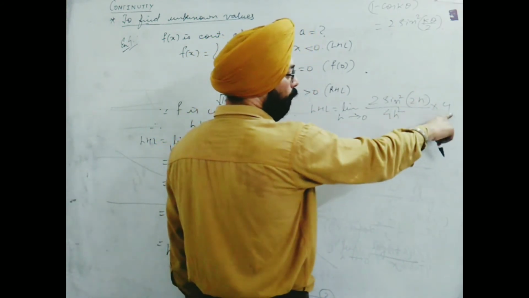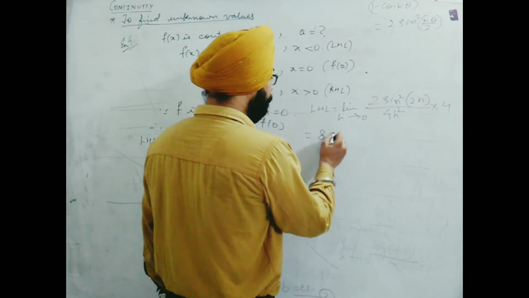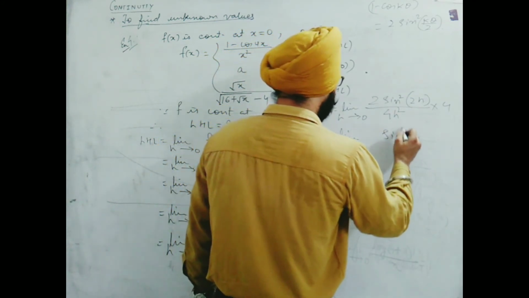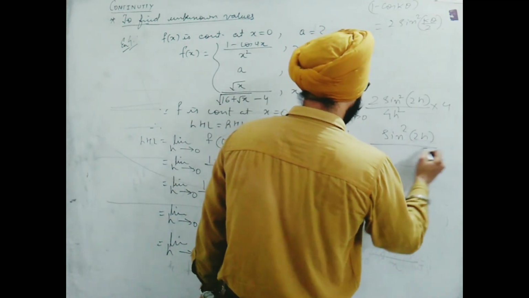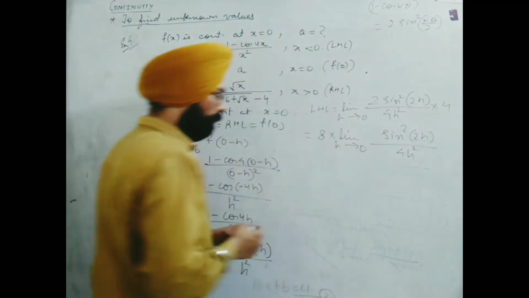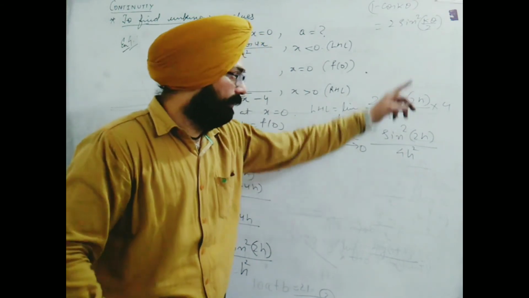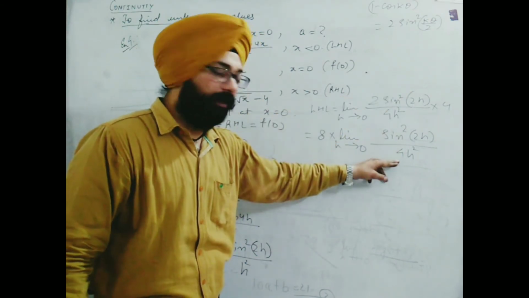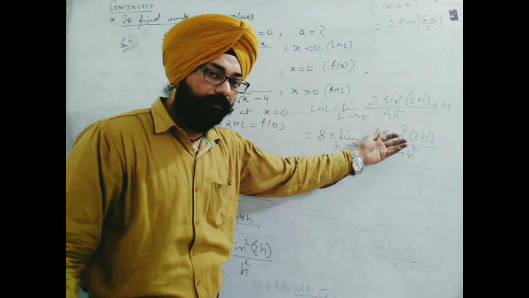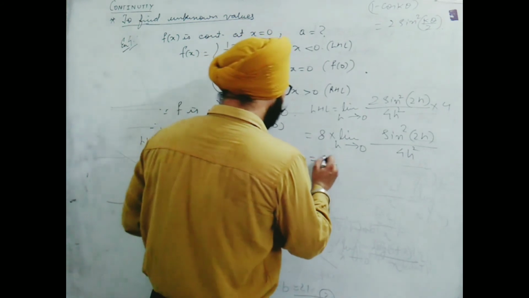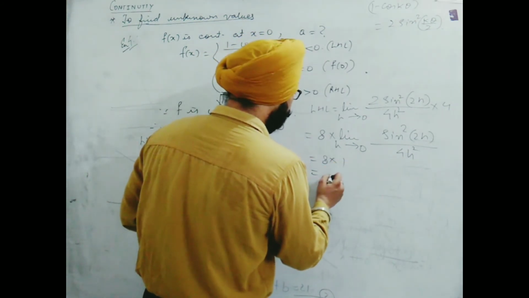So finally 2 and 4 will be operated and can be written as 8. Limit h tends to 0, sin square 2h upon 4h square. So I find that this is the square of the standard limit sin x upon x. Recently I have given to you sin x upon x is 1. So any power you take of the limit, this will remain 1 only. So this becomes 1. 8 into 1, it becomes 8.